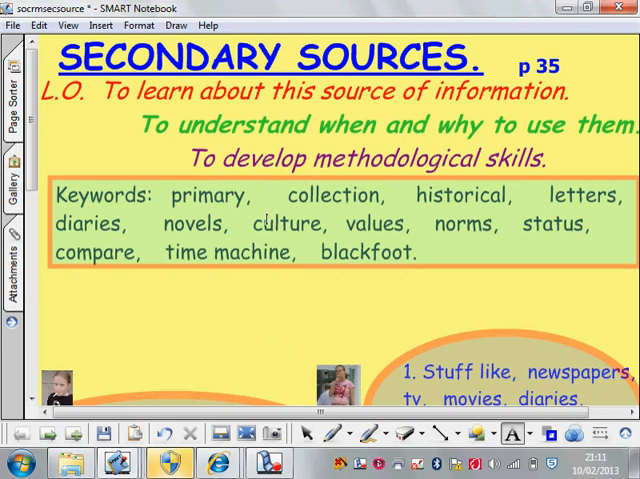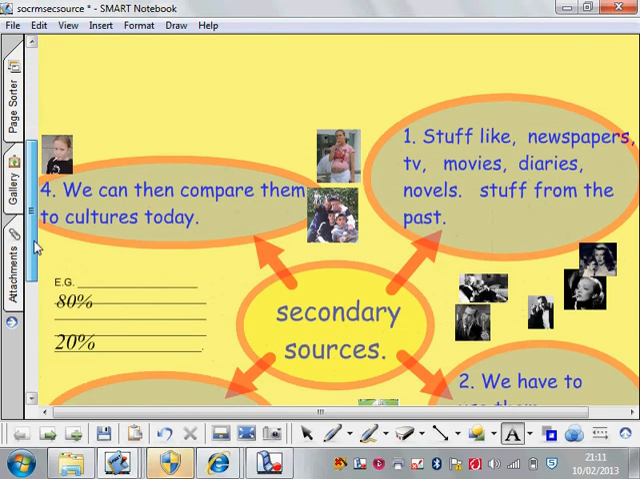Okay, primary, do it yourself. If you collect the evidence, it is primary. Collection, so letters, historical data, diaries, novels, culture, values. You know what these are. You better know what these are by now. Time machine, Blackfoot, right? Blackfoot as a Native American tribe we might study in class. We might not. We might though. Okay, let's go.